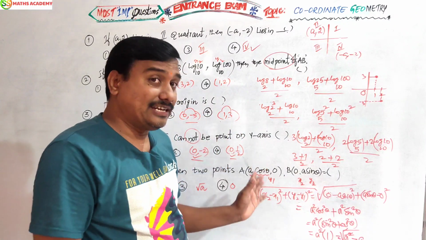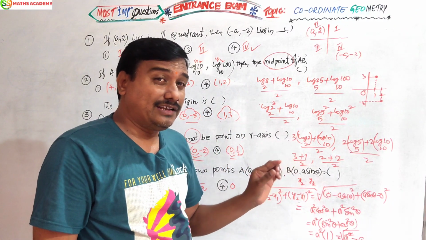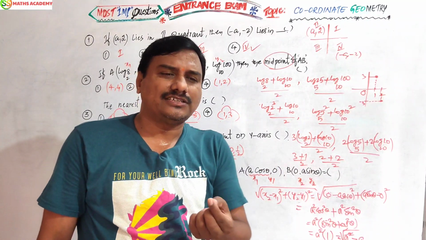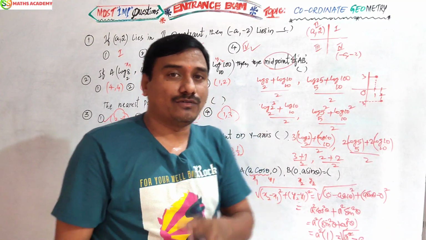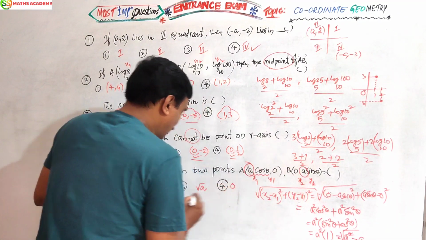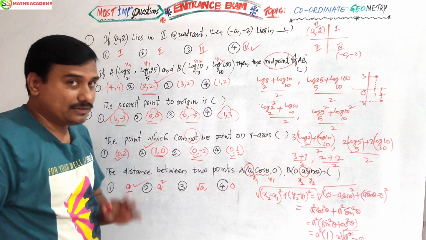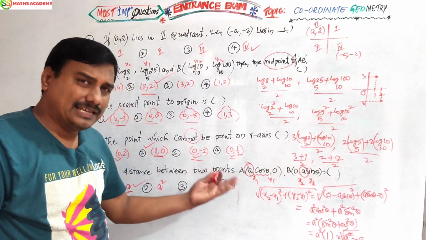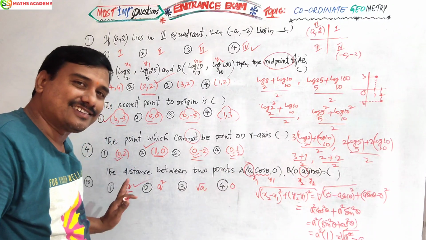If the options have a variable, the answer you can take directly is the variable. What is the variable here? In the place of what is there, that is your answer. Here 2 will be there. Any other variable here will be the answer.